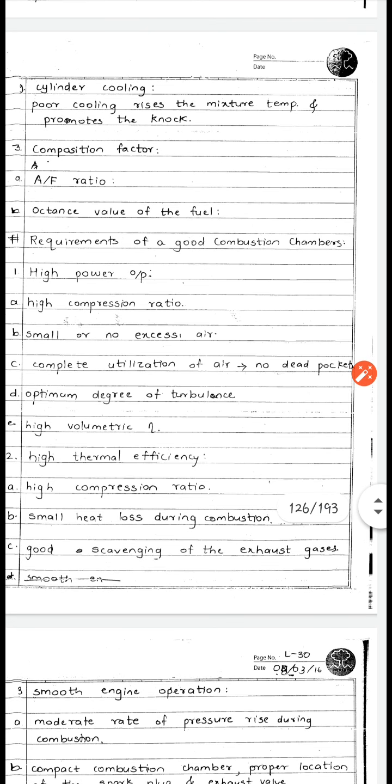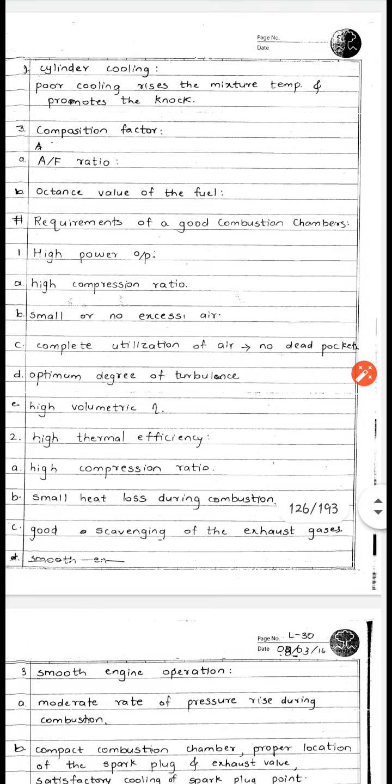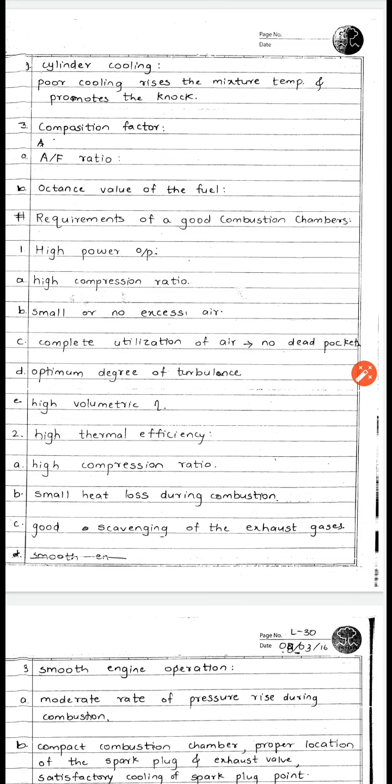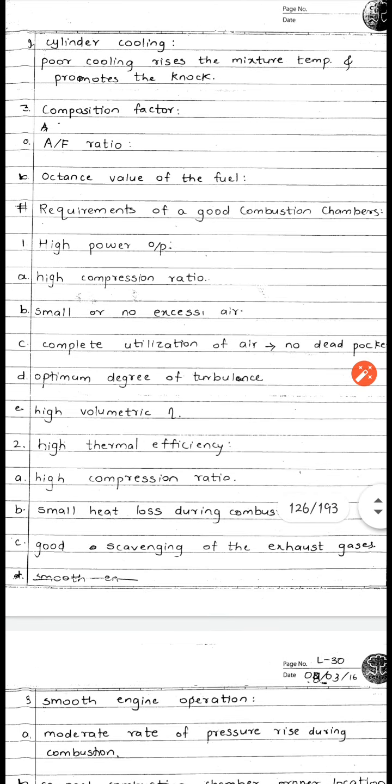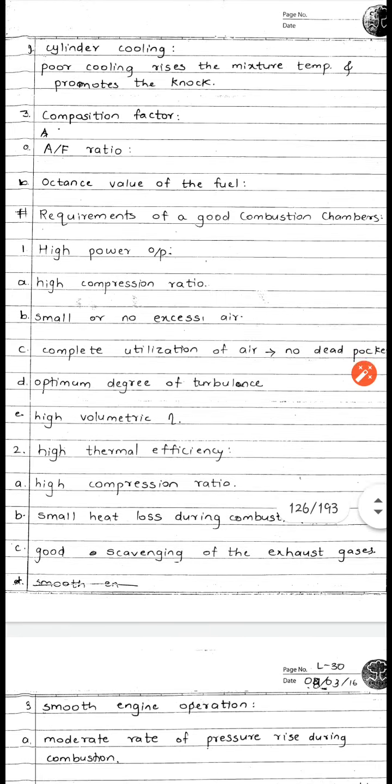We can see in every engine there is one casting, right? Inside that casting, the piston and cylinder are there, the cylinder head is there, and that chamber is nothing but what is called the combustion chamber, where actual burning takes place. Now, what are the different requirements of a good combustion chamber is again a very important point.